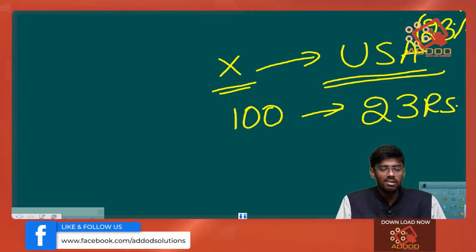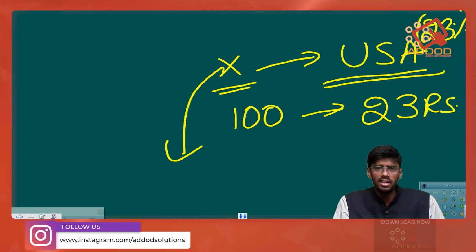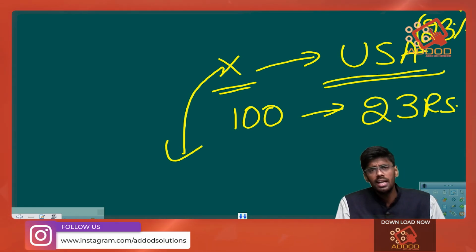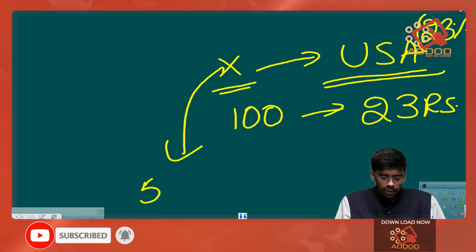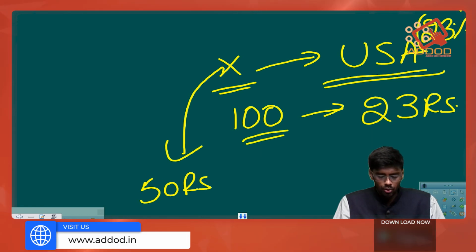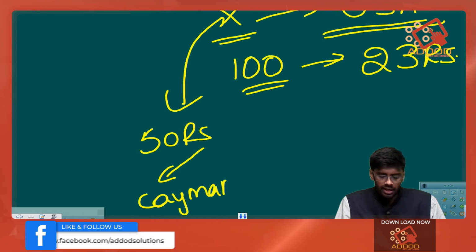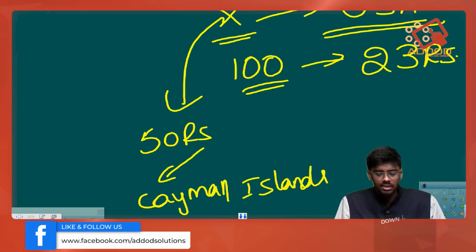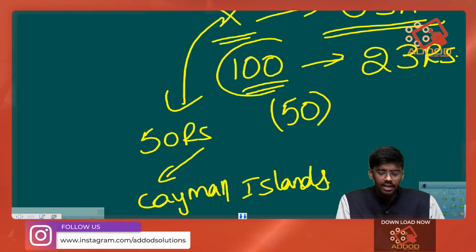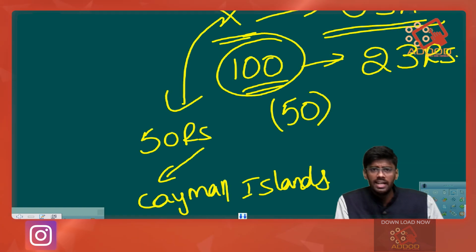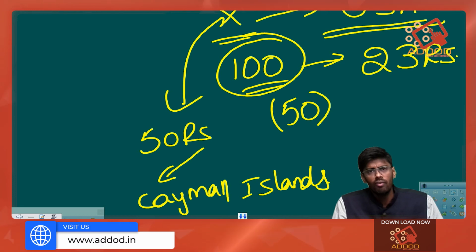So what company X will do is try to shift a portion of its profit to its subsidiary, which may be headquartered in another country. If X sends 50 rupees of the 100 rupees it is earning to a country like the Cayman Islands, then X will only have 50 rupees as profit in the United States.